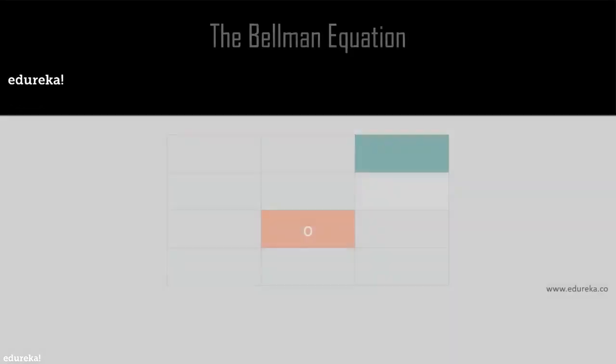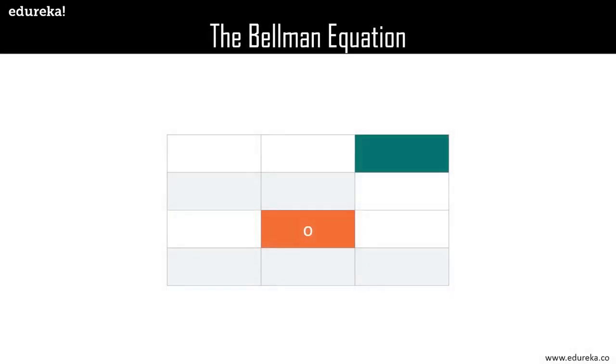Now consider the robot is currently in the red room and it needs to go to the green room. Let's consider the robot has a slight chance of dysfunctioning and might take the left or the right or the bottom turn instead of taking the upper turn in order to get to the green room from where it is now, which is the red room. Now the question is, how do we enable the robot to handle this when it is out in the given environment, right? Now, this is a situation where the decision making regarding which turn is to be taken is partly random and partly under the control of the robot.